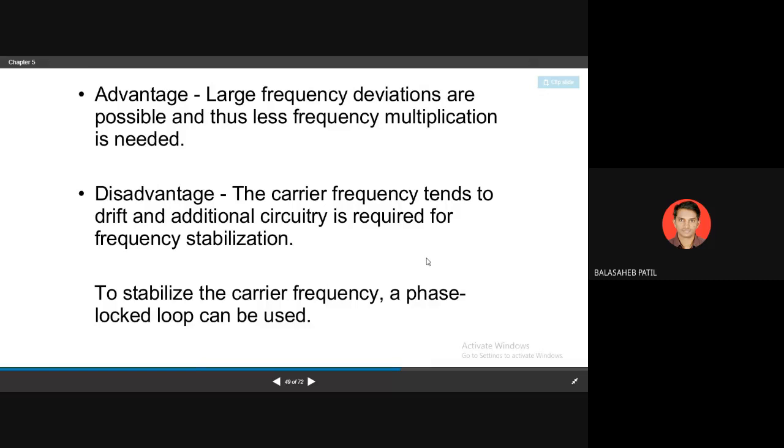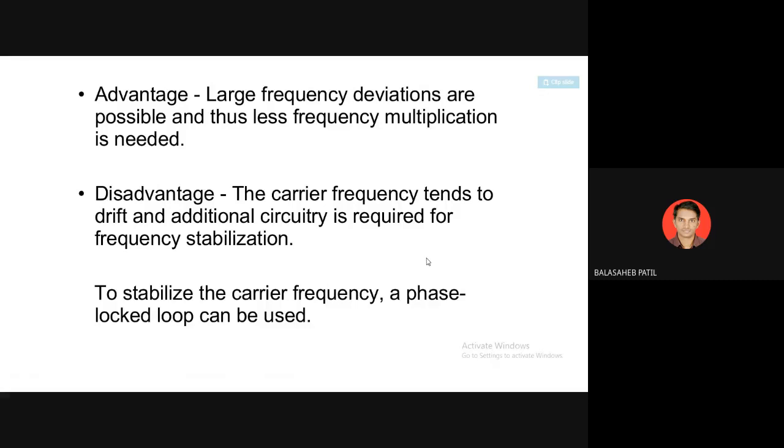So what is the advantage of this circuit? Large frequency deviations are possible and thus less frequency multiplication is needed. The disadvantage is that the carrier frequency tends to drift, and additional circuitry is required for frequency stabilization. Due to the variation in the frequency applied to the input, there is a variation in the frequency, so the circuit becomes unstable. So we require a stabilizer for that, where we will get a constant frequency.